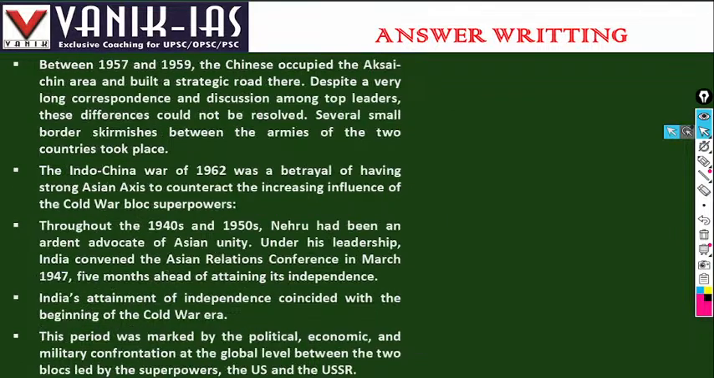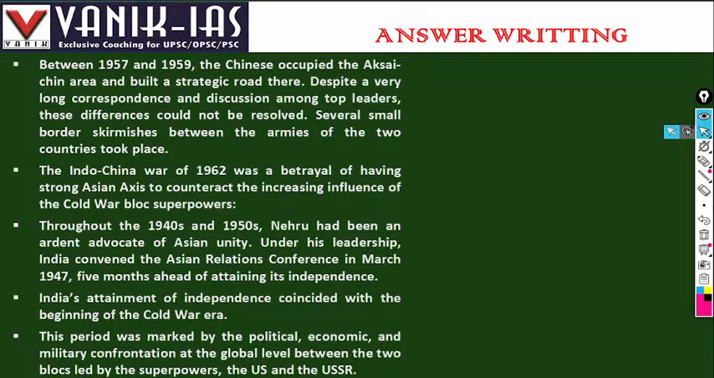In 1957 and 1959, the Chinese occupied the Aksai Chin area and built a strategic road there. Despite very long correspondence and discussion between the top leaders, the differences could not be resolved. Several small border skirmishes took place between the armies of the two countries.